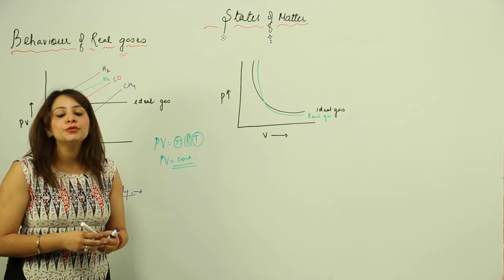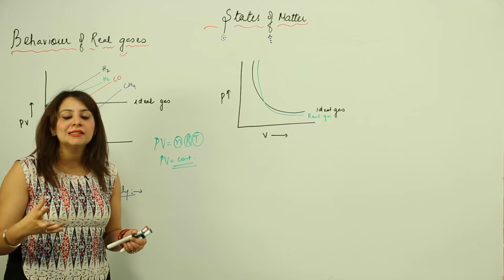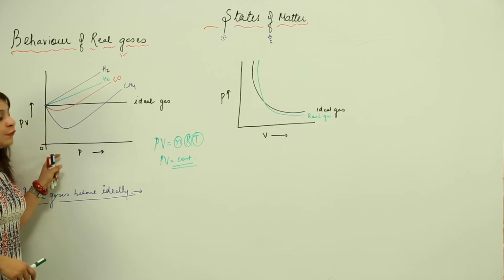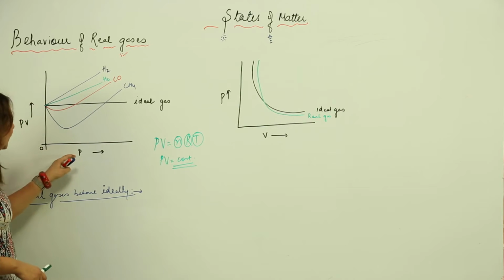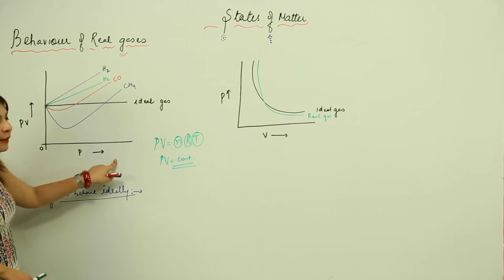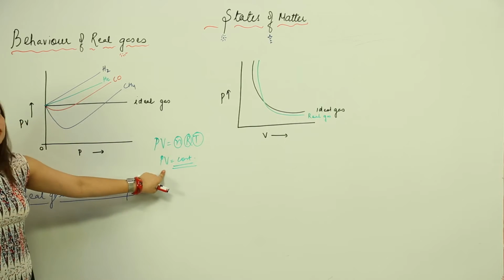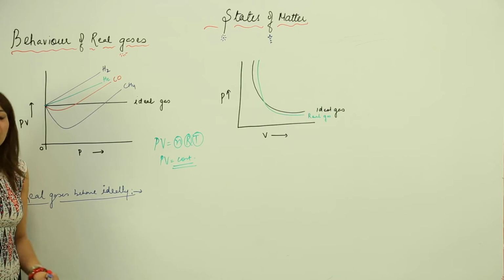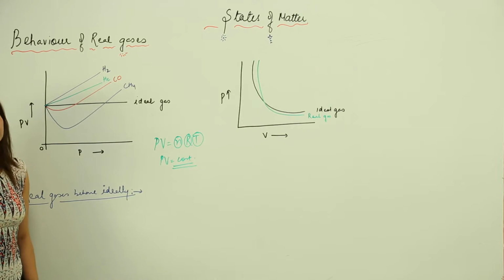Now I am going to show you how the real gases deviate from an ideal gas. In this figure we are going to plot PV against P. So this is my PV and this is my P. As you know, PV is constant, so whether you change the condition of temperature, pressure, R, n, anything, the PV value does not change, it should remain the same.